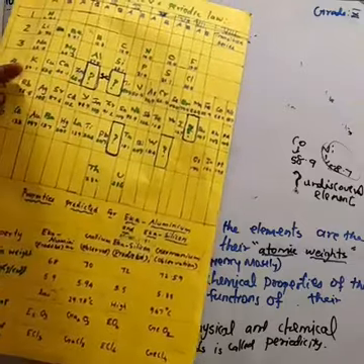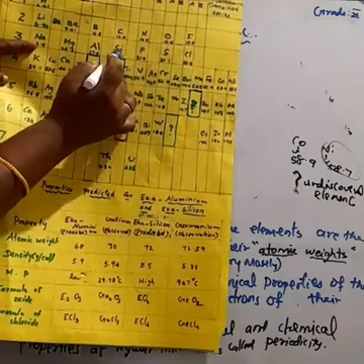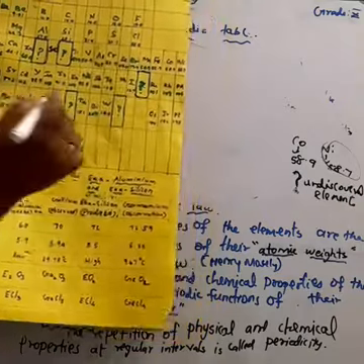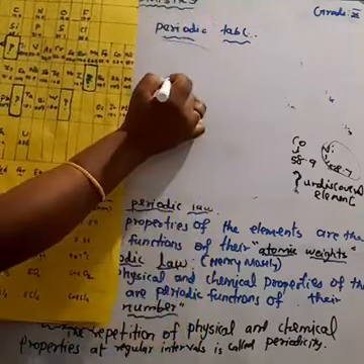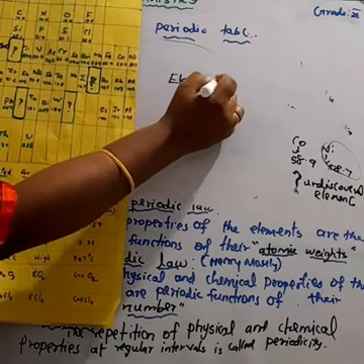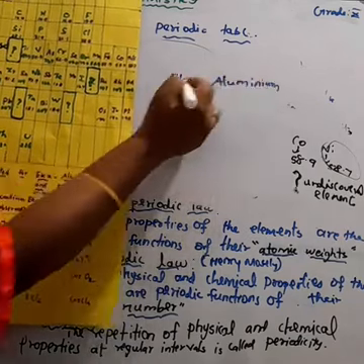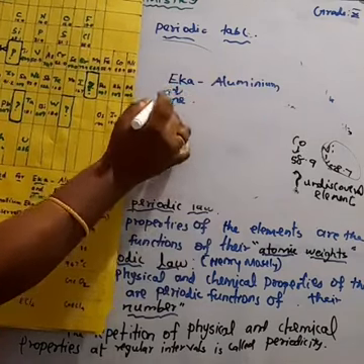One element has properties similar to aluminium, and the other has properties similar to silicon. So Mendeleev called these two elements Eka aluminium and Eka silicon. What do you mean by Eka? Eka means one.